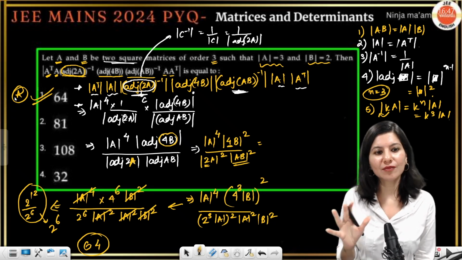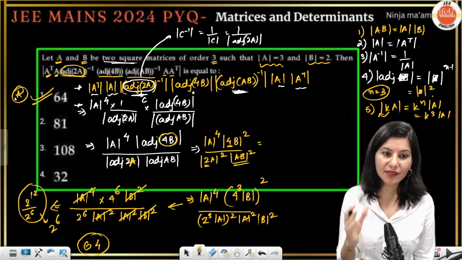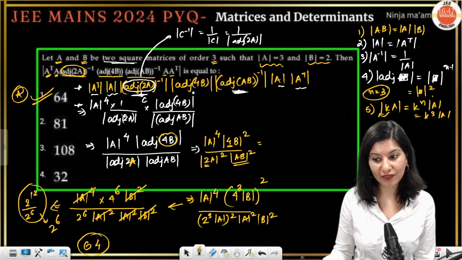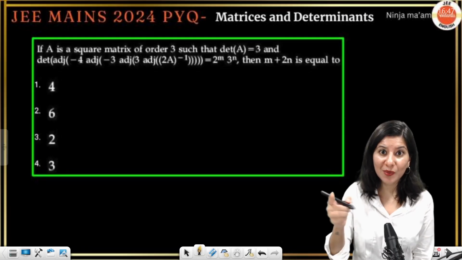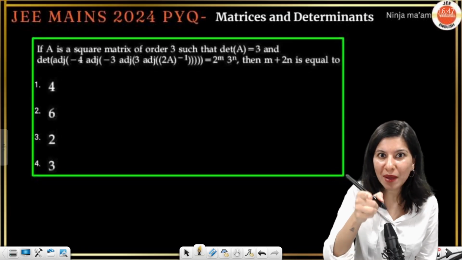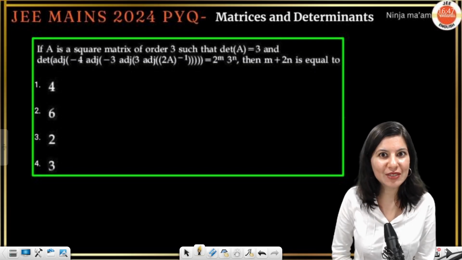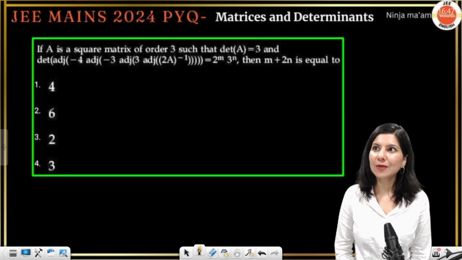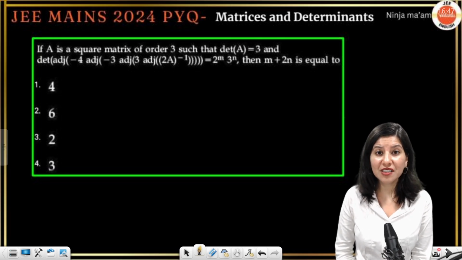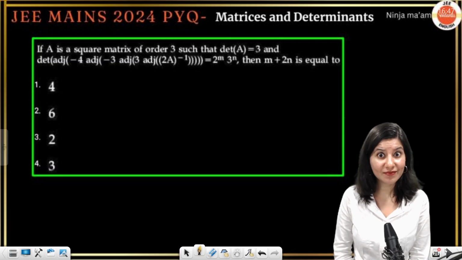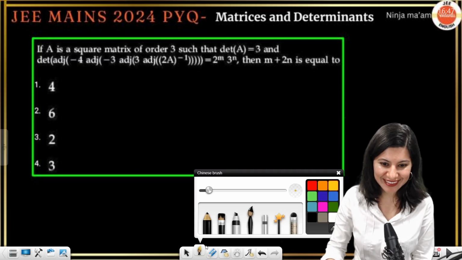If you know the properties nicely, if you have done enough practice, then this question would be a cakewalk for you. But if you have not done, then this question could go in the beta category. So to place this in the alpha category, you have to maximize your alpha questions. Suppose you find 10 alpha questions in your JEE Main 2025, that means 10 easy questions. So 40 marks straight in your pocket within the first 15 to 20 minutes of the mathematics section. Great. Out of the world.